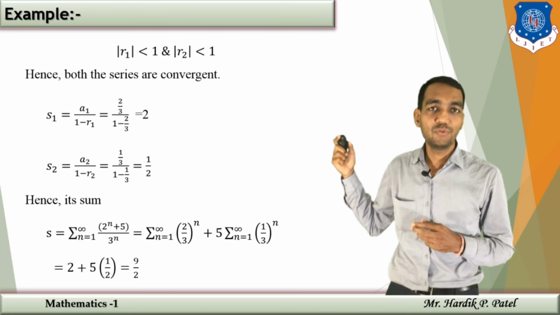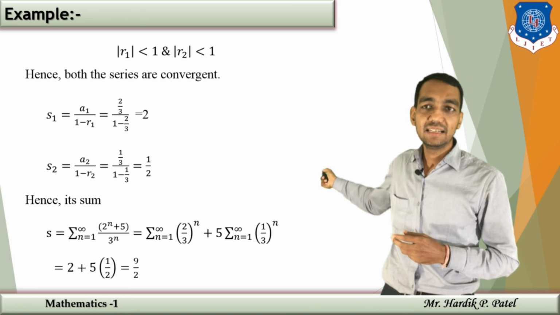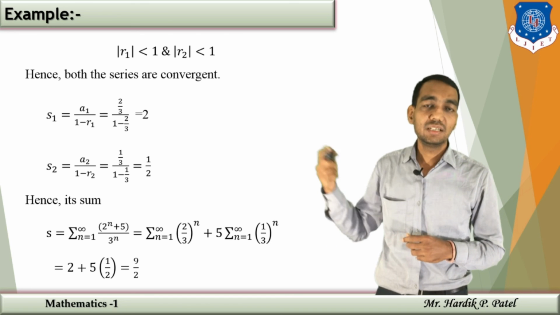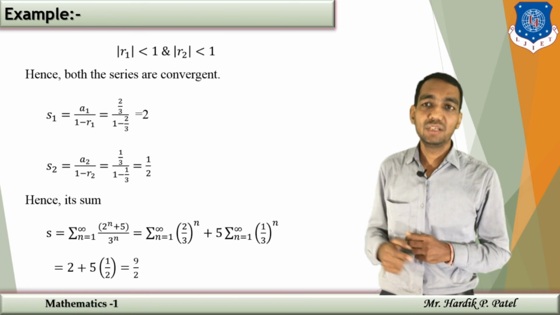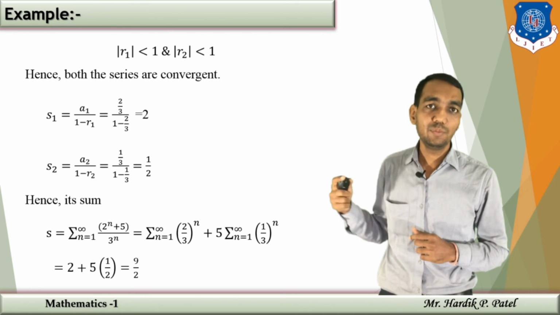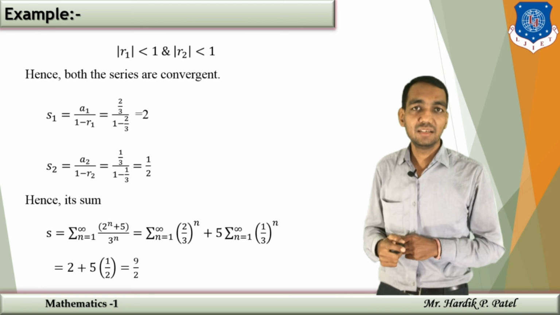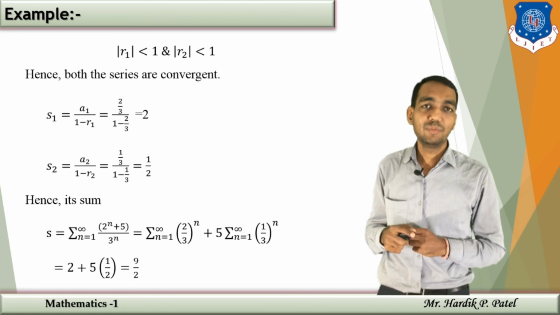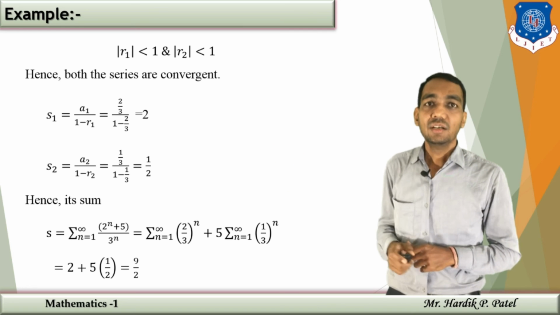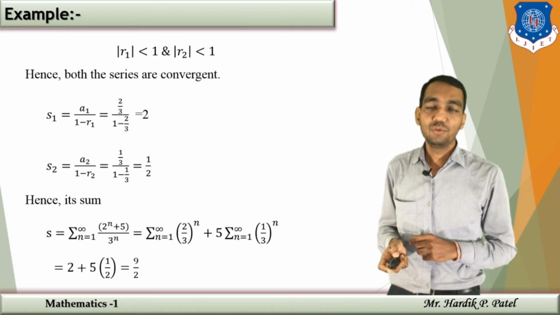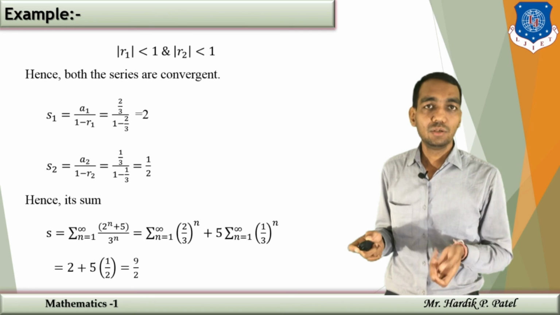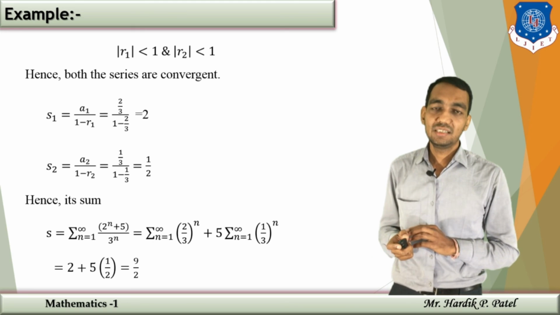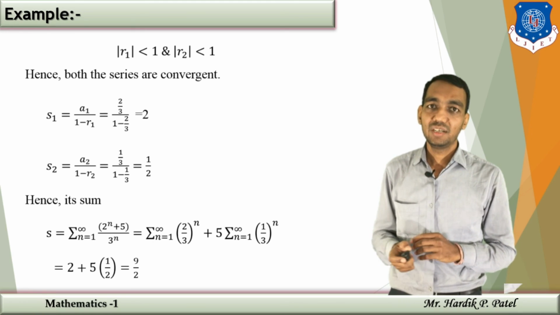And therefore, to find the sum of the series, you have to add the sums of both series, that means sigma (2 by 3) raised to n plus 5 into sigma (1 by 3) raised to n. But sigma (2 by 3) raised to n is 2 and sigma (1 by 3) raised to n is 1 by 2. So putting it in, that will give you the sum of the series as 9 by 2. So these are some examples of geometric series.